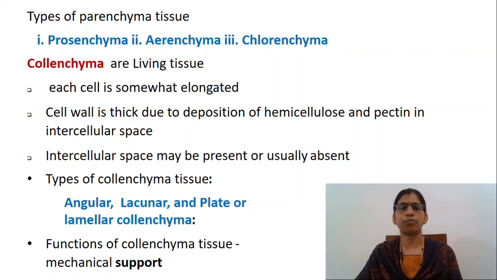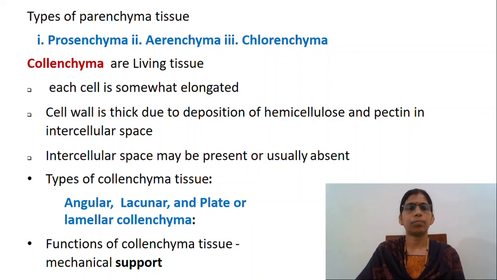Some of the functions of parenchyma tissue are: chlorenchyma contains chloroplast which helps in photosynthesis. Parenchyma cell stores food in form of starch, protein, oil and fats. Aerenchyma helps in floating of aquatic plants due to the presence of air spaces, that is, it provides buoyancy. Idioblastic cells secrete resins, latex, tannin, oils, etc. Parenchyma of xylem and phloem helps in transport of nutrition and water. Prosenchyma tissue provides mechanical support.